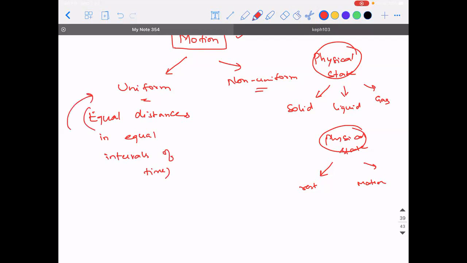Now I have another question. When I speak about equal distances in equal intervals of time, how can I use a different language for the same statement in terms of velocity?